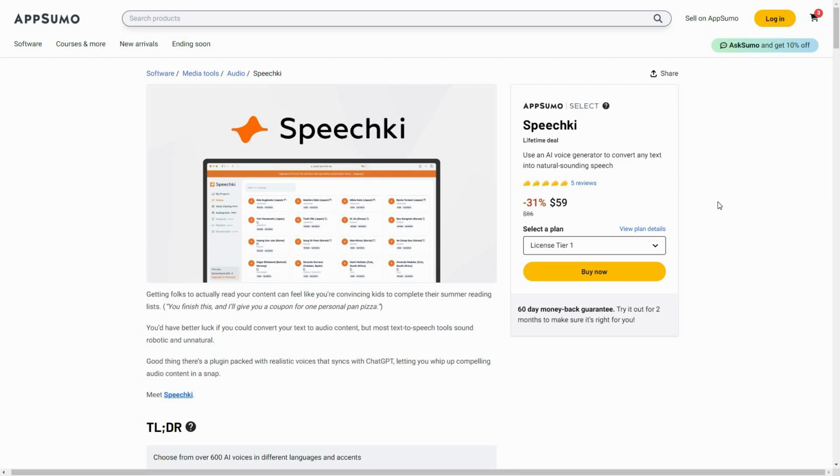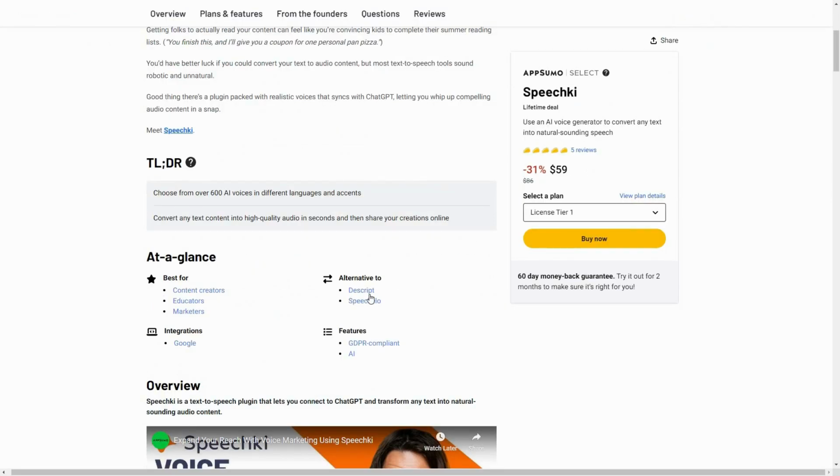And the great news is Speechki is currently available on AppSumo as a lifetime deal. The regular price is about $86, but at AppSumo you are getting this tool at only $59, and this is a one-time single payment. Speechki is an alternative to Descript and Speechelo.